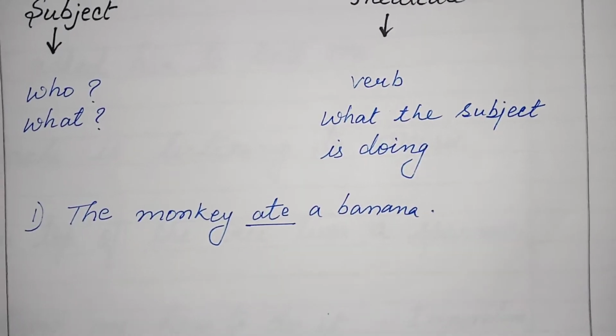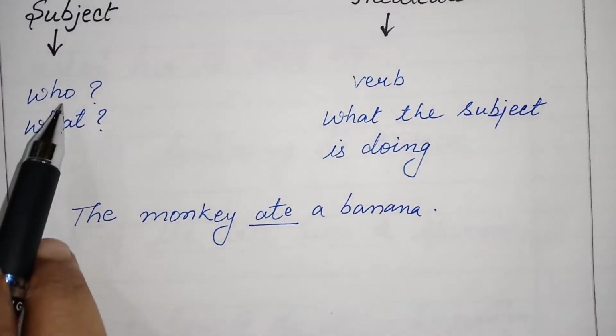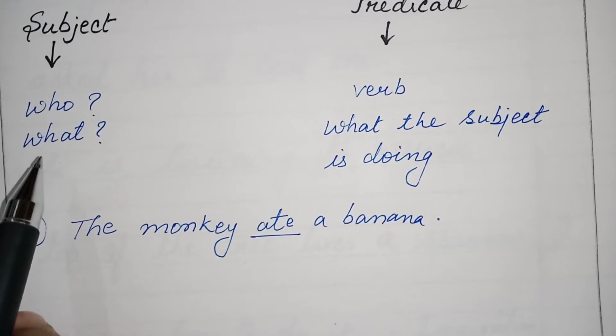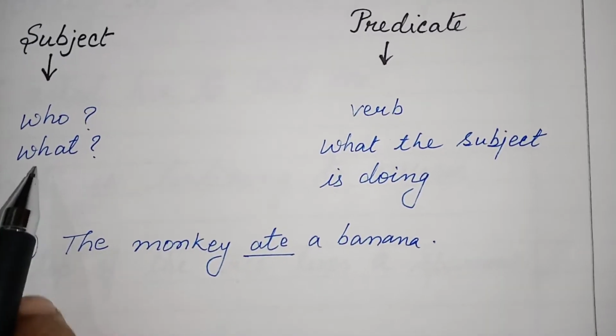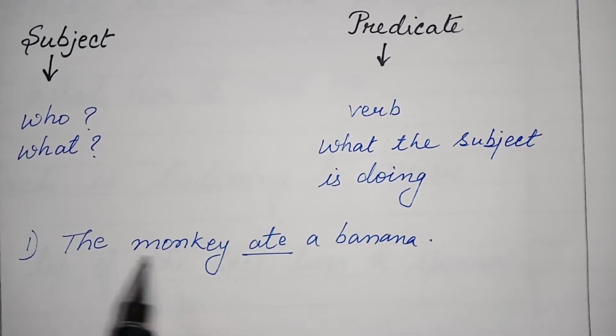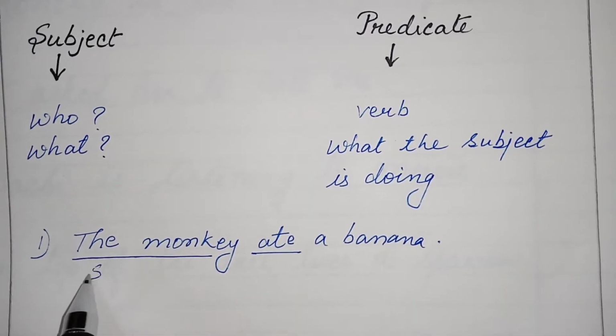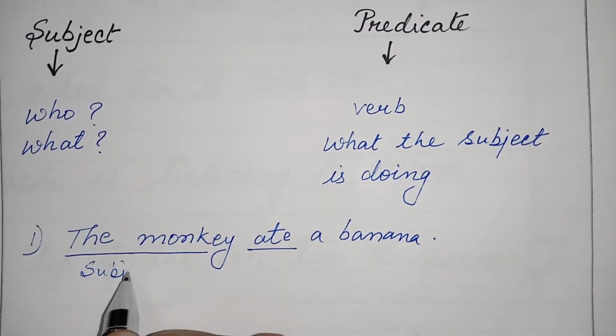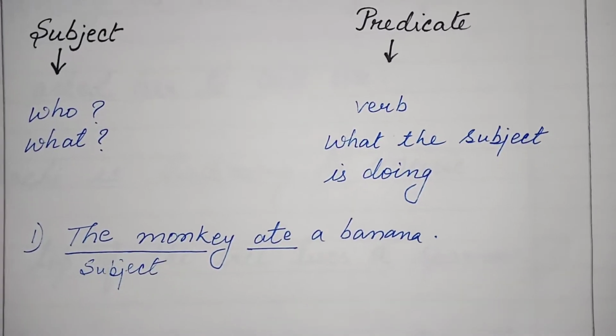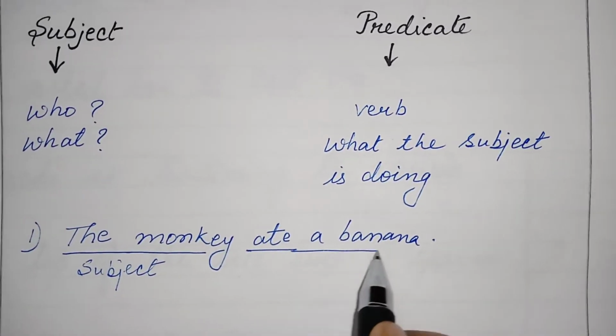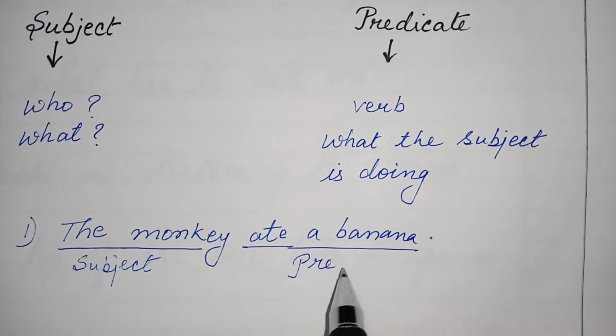Obviously, ate. Now we will ask these two questions, who or what. So, who ate the banana? The monkey. The answer to the question who is the monkey. That's why monkey is the subject here. And ate a banana is our predicate.